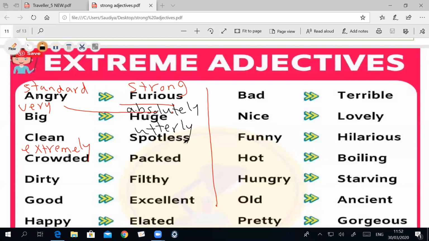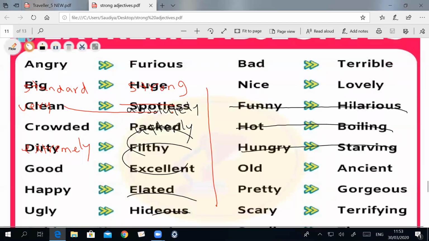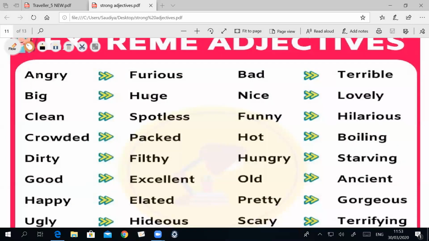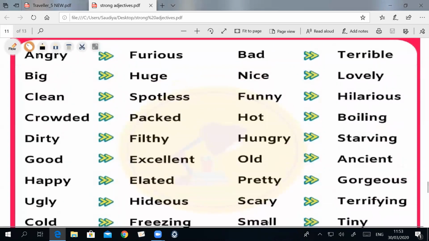Absolutely huge, absolutely spotless, absolutely packed. These are the strong adjectives, and so on. Bad, terrible, nice, lovely, funny, and so on. So you have to study these adjectives at home. It can be helpful and useful for you.